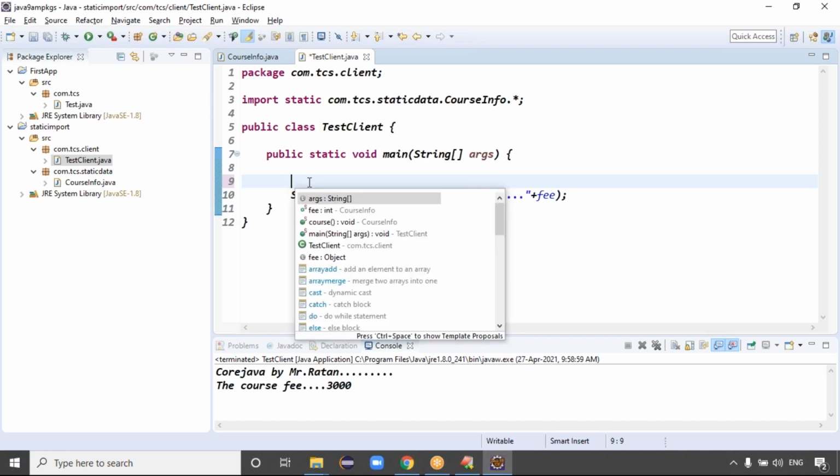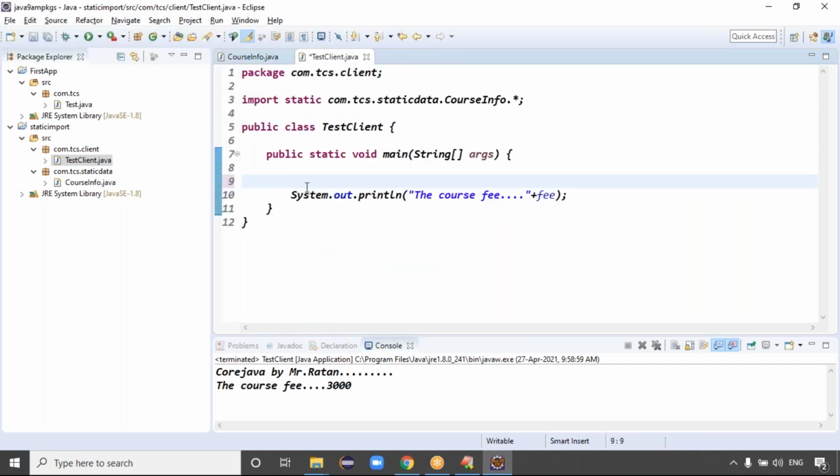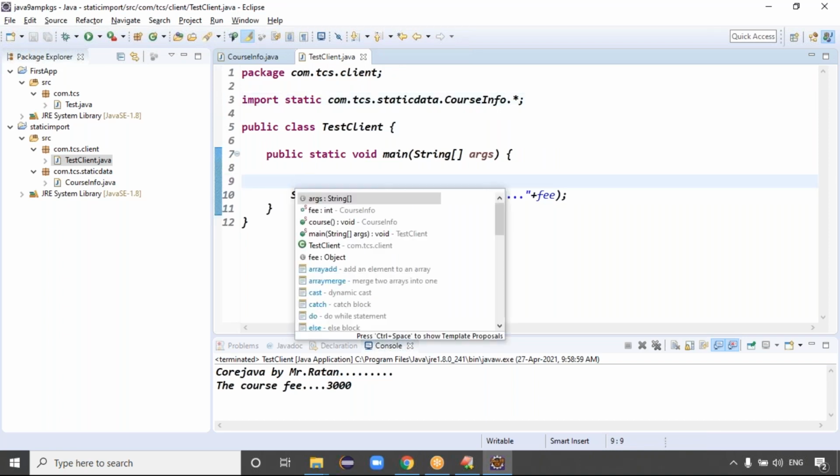If you type Ctrl+Space, basically CourseInfo has static data, and course is a static method. How can we call this method here with the help of the static import? We can call it directly. Just type Ctrl+Space and it shows all the data which is visible, like course. Are you able to see this clearly?